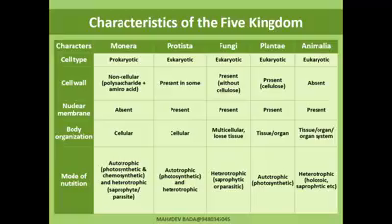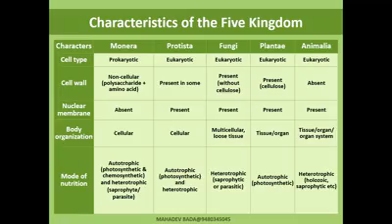Body organization. In Monera it is cellular; at the cell level they perform the activity. In Protista too, it is at the cell level. Multicellular organisms use tissues or organs to perform the activities; tissue, organ, or organ system level. Mode of nutrition: autotrophic, photosynthetic, chemosynthetic, heterotrophic, saprophytic, parasitic.